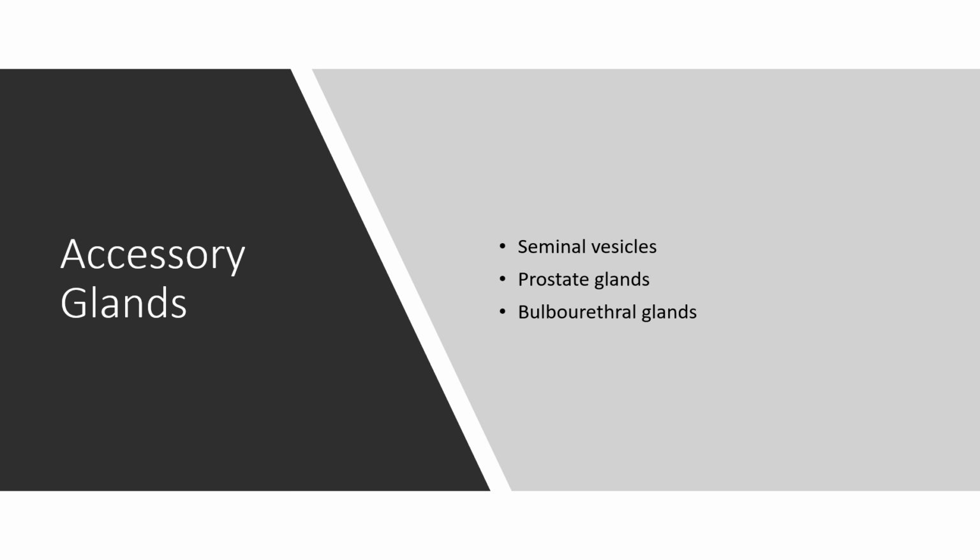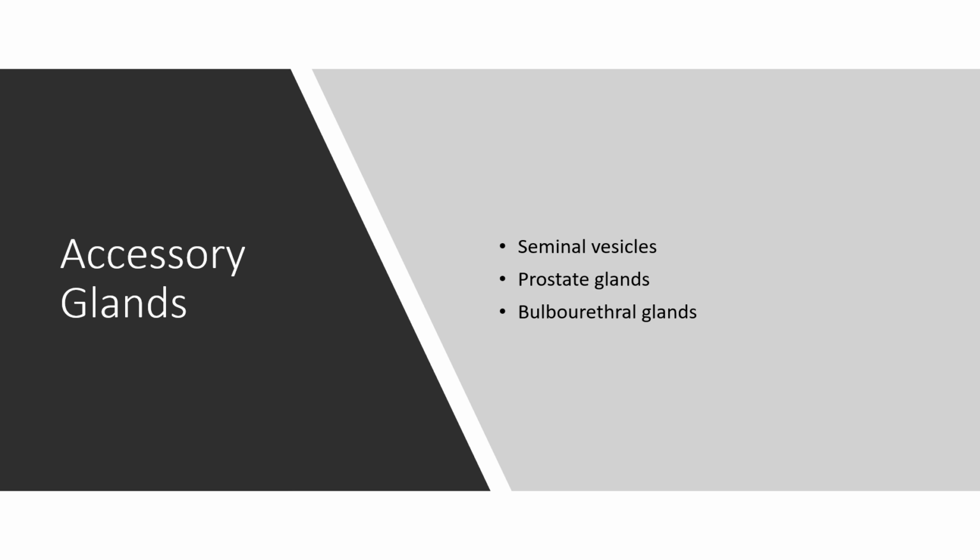Next is a pair of bulbourethral glands. Bulbourethral glands are also called Cowper's glands, C-O-W-P-E-R-S. They are present on either side of the membranous urethra. These glands secrete an alkaline fluid. The ducts open into the membranous urethra, carrying the fluid that neutralizes acid from urine in the urethra. They also secrete mucus that lubricates the end of the penis and the lining of the urethra. This decreases the number of sperms damaged during ejaculation.